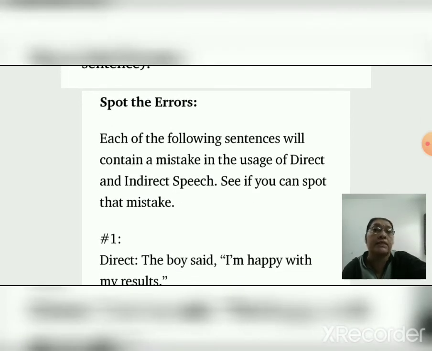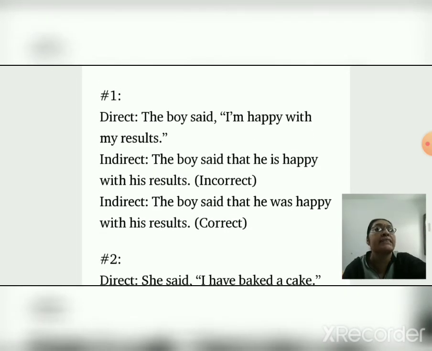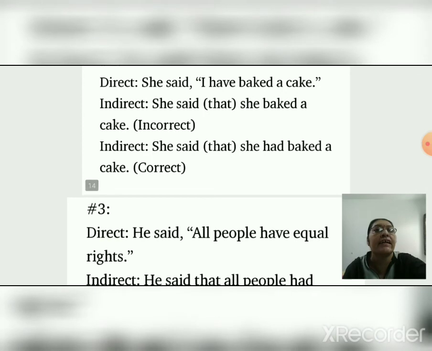Now, spot the errors. Each of the following sentences will contain a mistake in the usage of direct and indirect speech. See if you can spot that mistake. Direct: The boy said, "I am happy with my results." Indirect: The boy said that he is happy with his result. It's incorrect. Why? Because this sentence is in simple present tense, so we have to convert it into simple past tense. So the correct one is: The boy said that he was happy with his result. Now you understand that we have to change the incorrect sentence into the correct form.